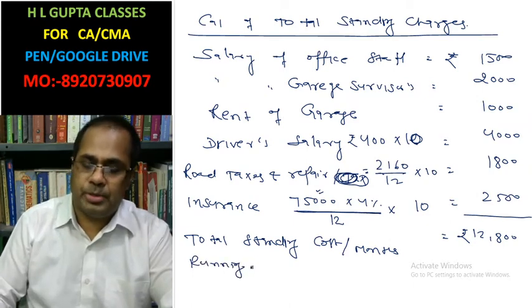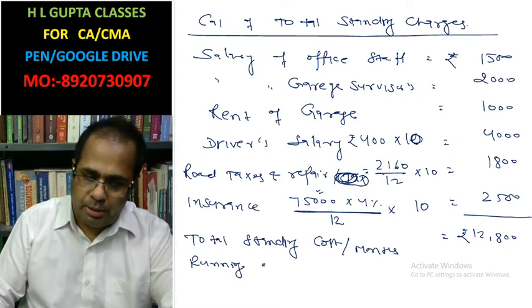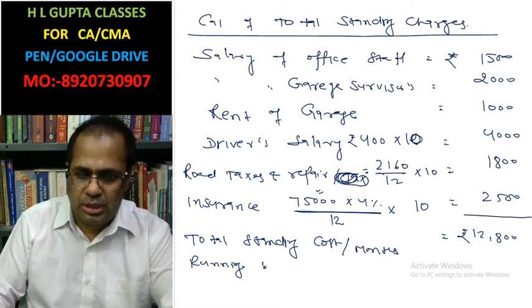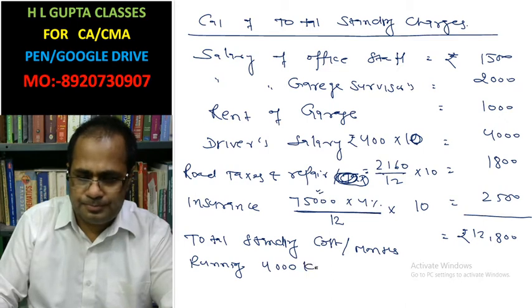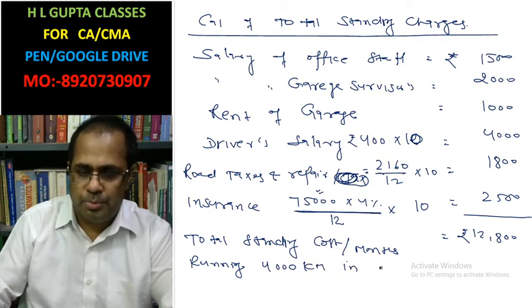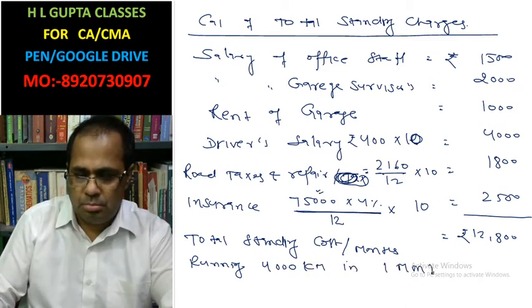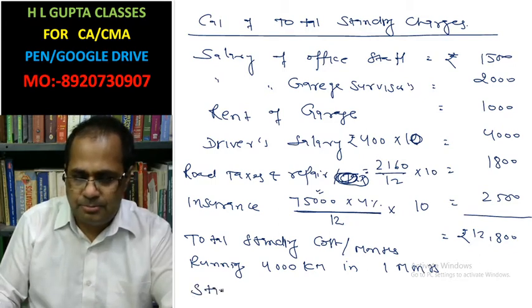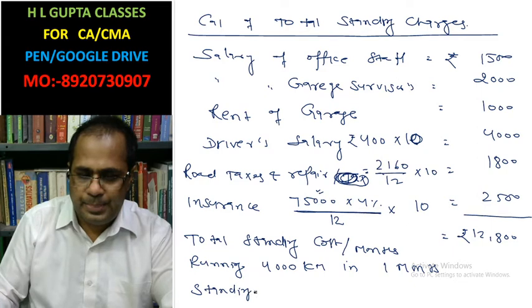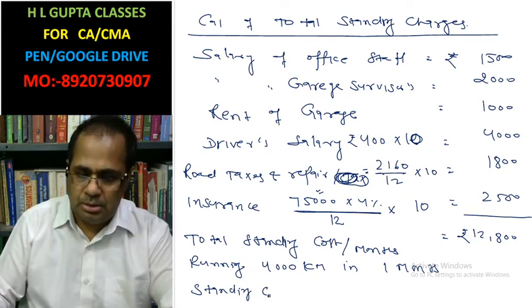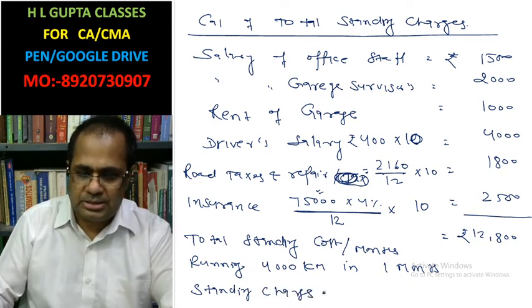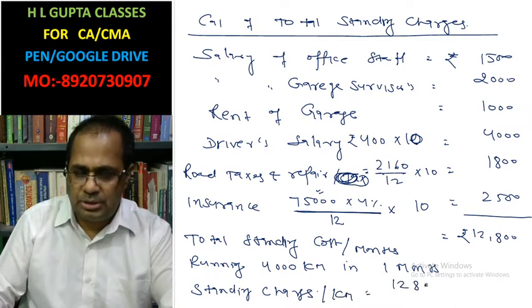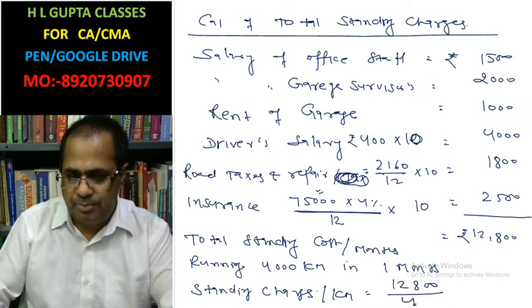Running is 4000 kilometer in 1 month. Then standing, that means fixed charges per kilometer, is 12,800 divided by 4,000.